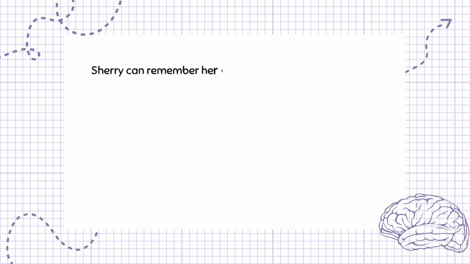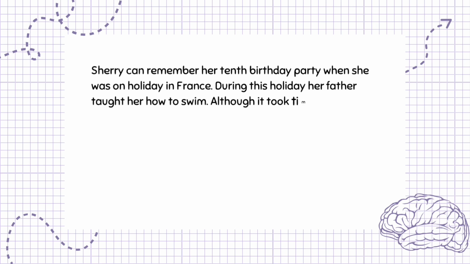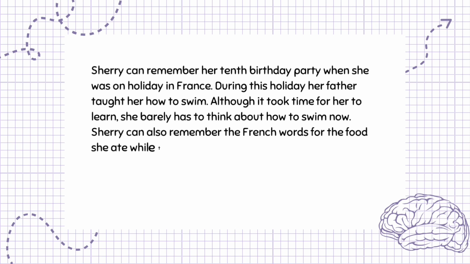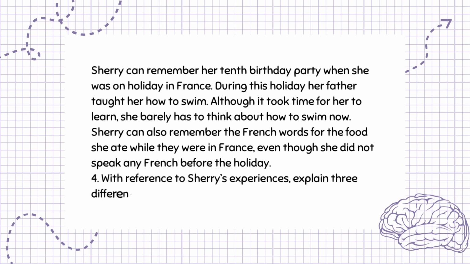Sherry can remember her 10th birthday party when she was on holiday in France. During this holiday, her father taught her how to swim. Although it took time for her to learn, she barely has to think about how to swim now. Sherry can also remember the French words for the food she ate while they were in France, even though she did not speak any French before the holiday. Question 4. With reference to Sherry's experiences, explain 3 different types of long-term memory. 6 marks.